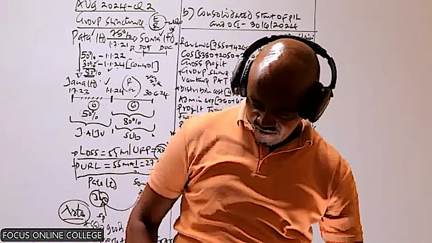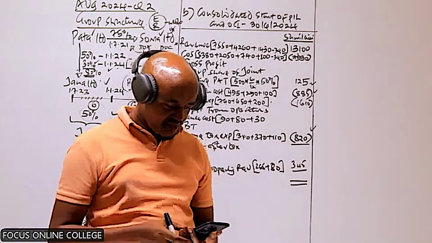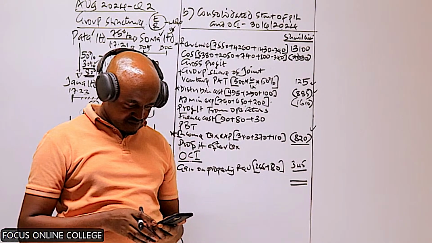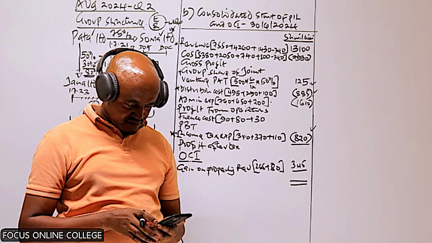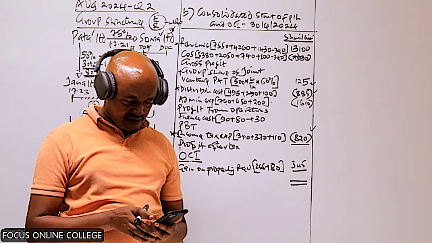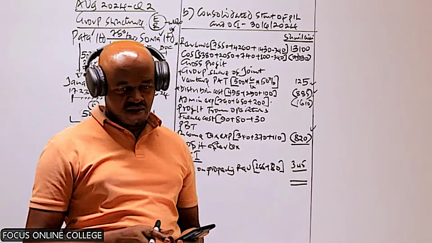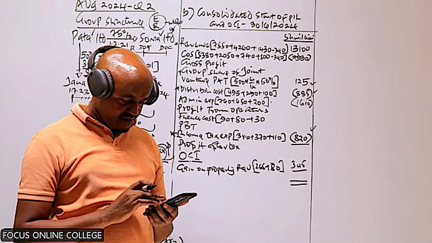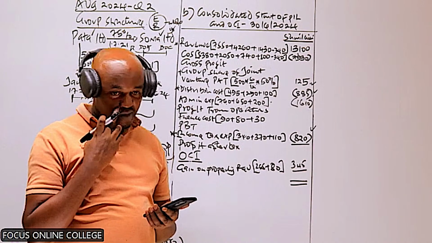Is that what you're getting? 79,30. Please confirm whether you're getting that value here.